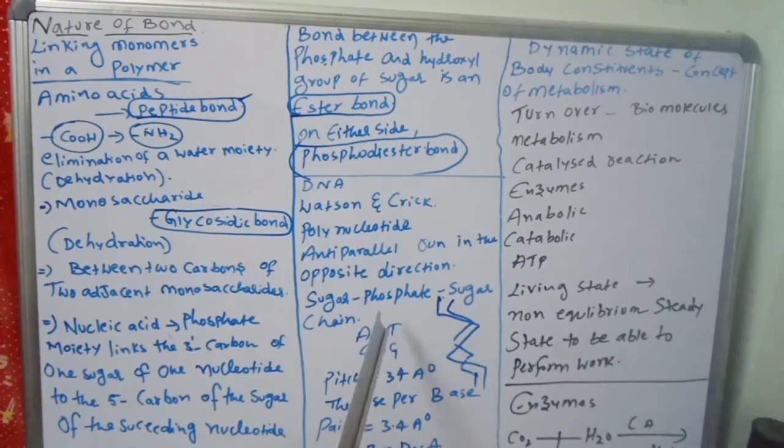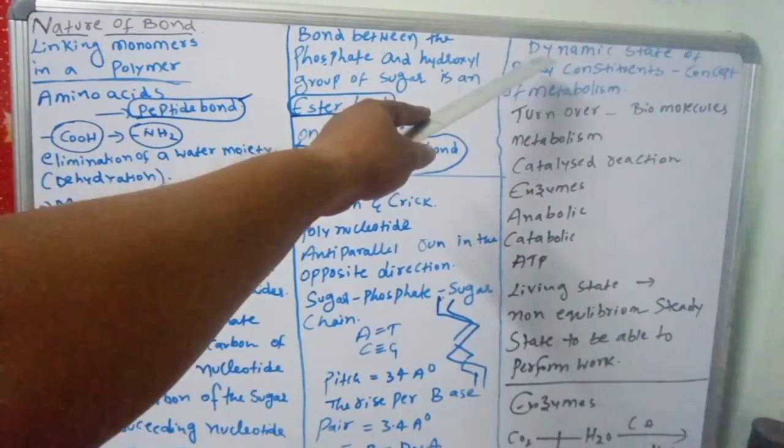Between adenine and thymine there are 2 hydrogen bonds. Between cytosine and guanine there are 3 hydrogen bonds. The pitch is 34 angstroms, and the distance between base pairs is 3.4 angstroms. These are the characteristics of B-DNA. Based upon molecular weight and the turn of the helix, there are other forms like A-DNA and Z-DNA.